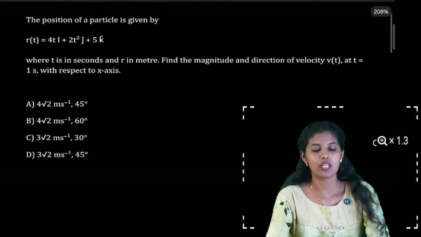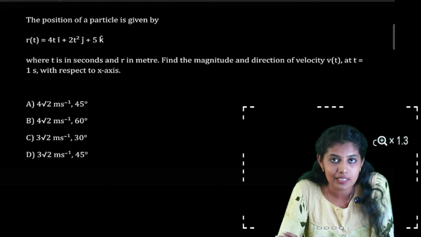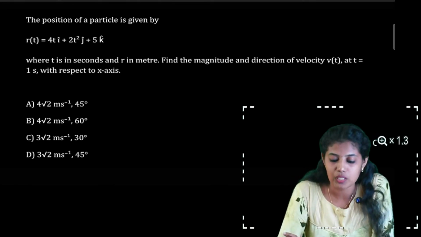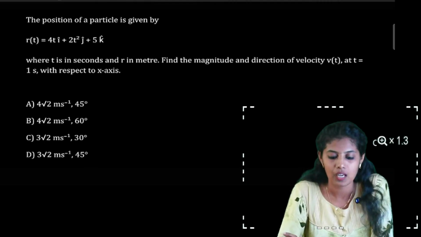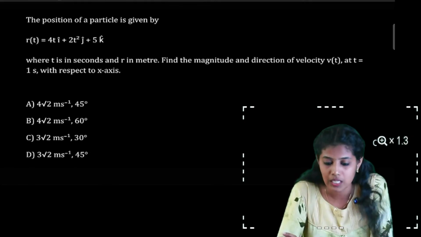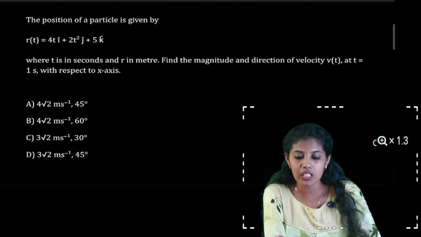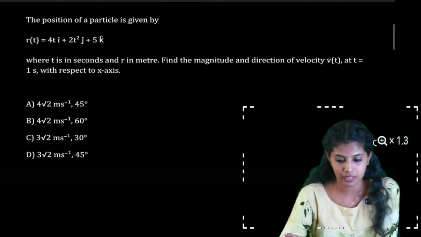So this is the next question. Here we are given the position of a particle as r of t is equal to 4t i plus 2t square j plus 5k, where t is in seconds and r is in meters. And we need to find the magnitude as well as the direction of velocity at t is equal to 1 second, with respect to the x-axis.